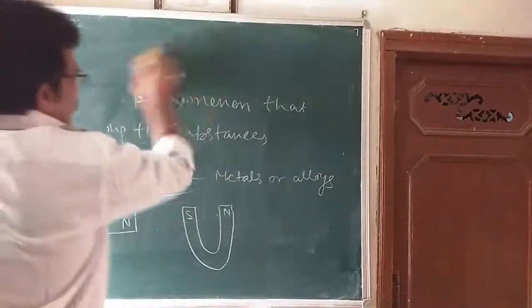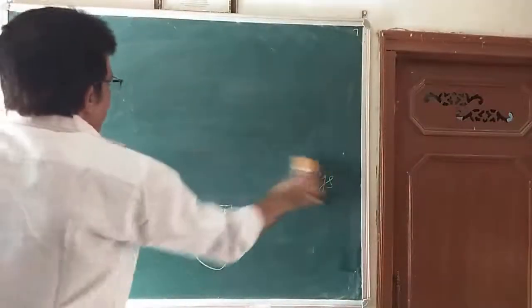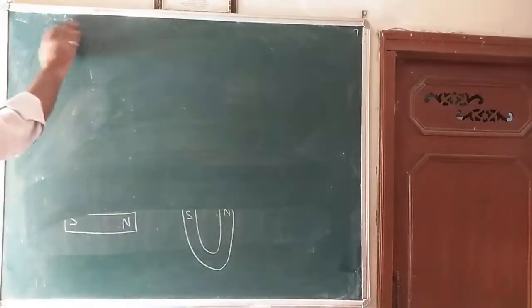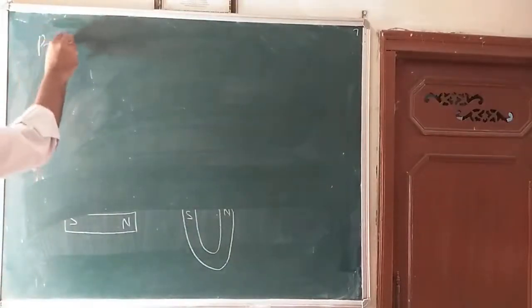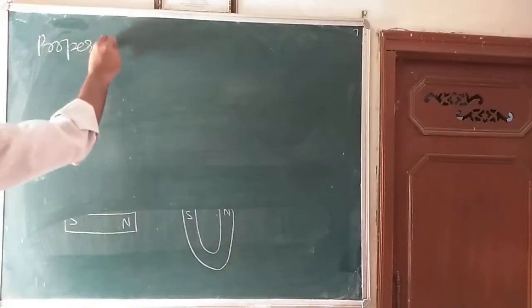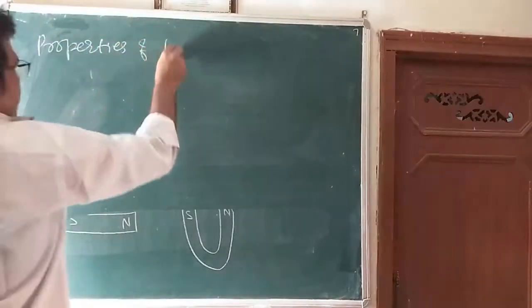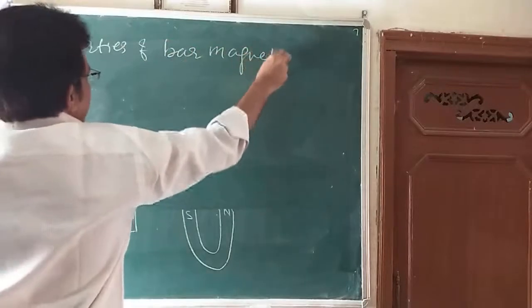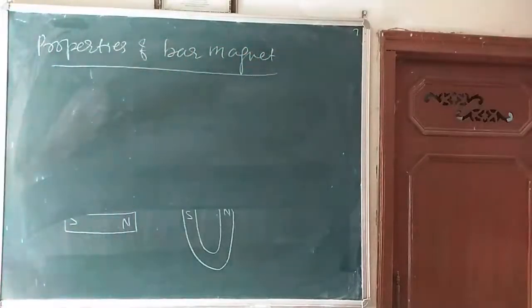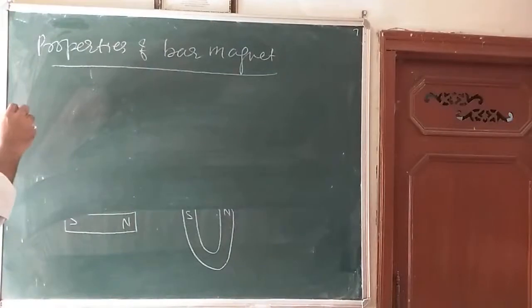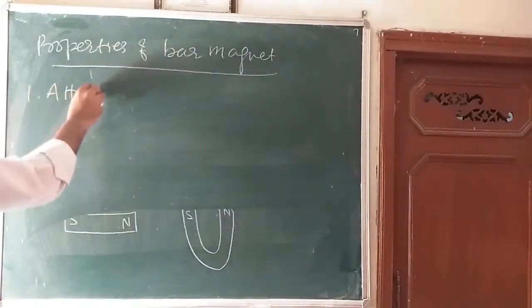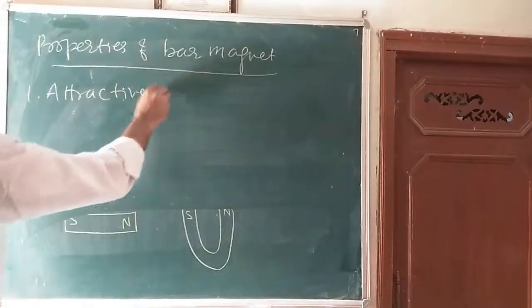Now, dear children, what are the properties of a bar magnet? In which the first property is the attractive property.